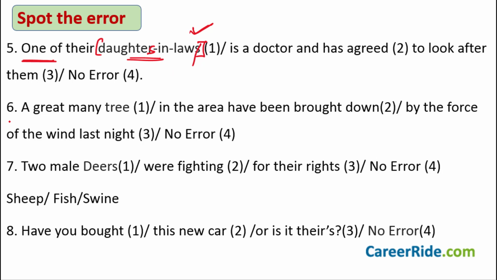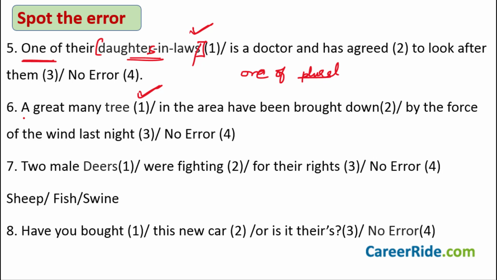The sixth sentence. A great many trees in the area have been brought down by the force of the wind last night. Again, where is the error? The error is actually in the first part of the sentence. In the last sentence we saw one of. It will always have a plural noun with it.